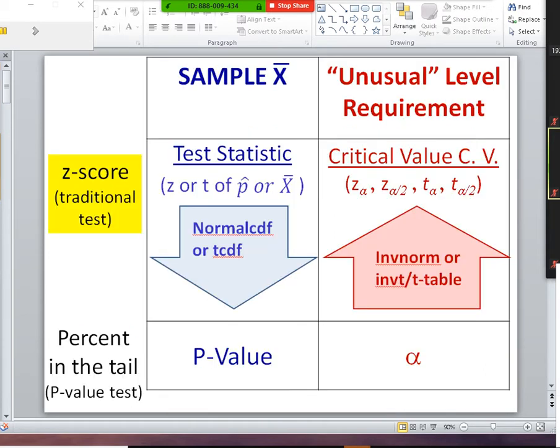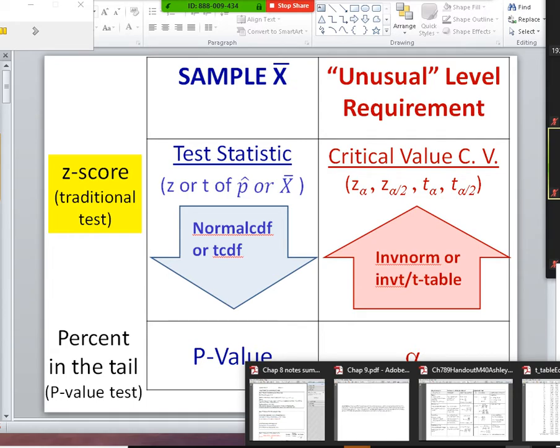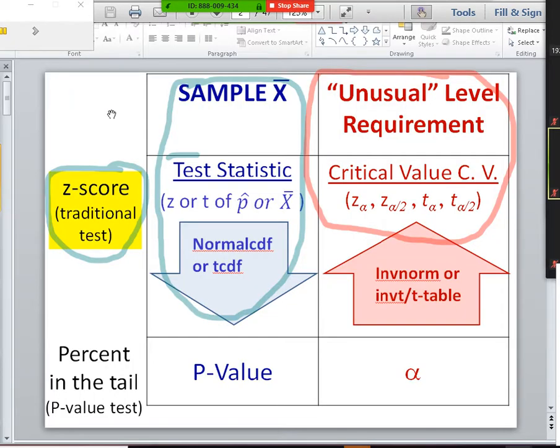Okay. So I'm going to use this one instead, since I can't write on here and videotape at the same time. We're going to be using the z-scores and doing the traditional test. That's where we take the sample's z-score, the test statistic, and compare that to the problem's z-score, the critical value determined by alpha.